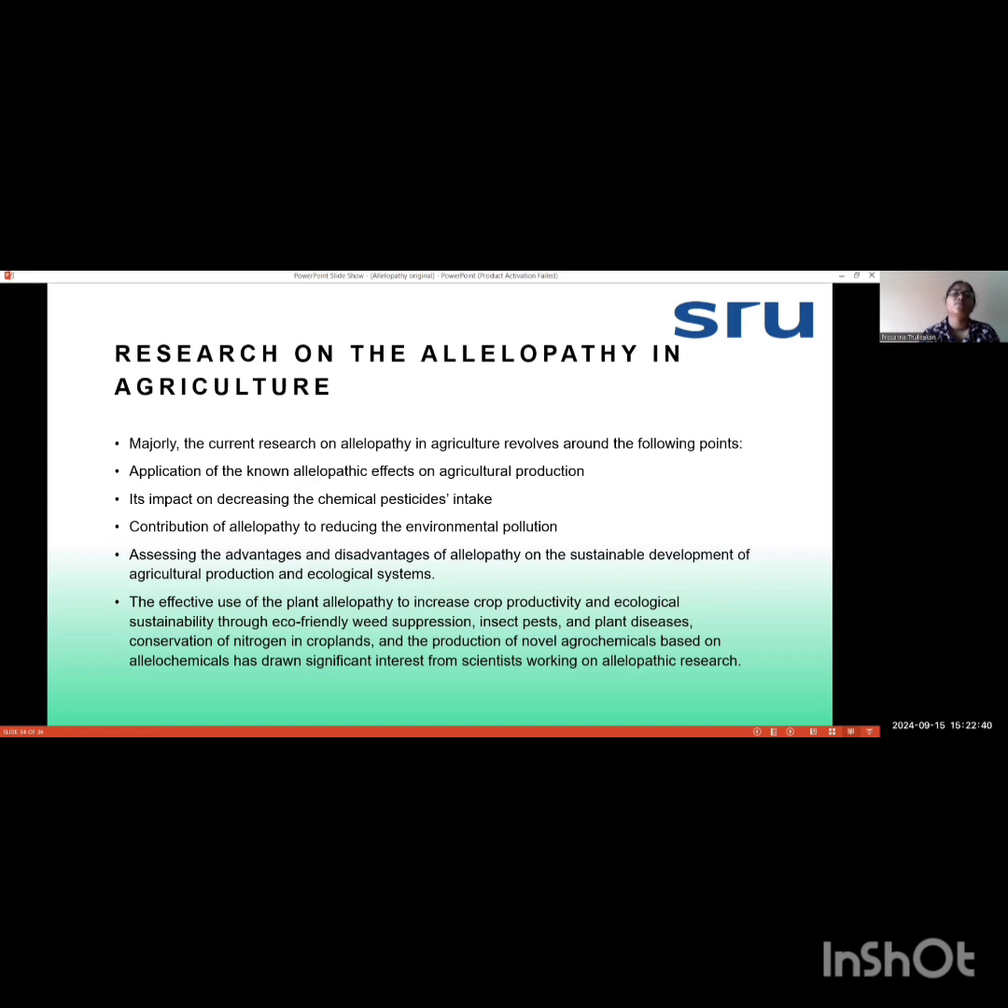Another point is the contribution of allelopathy to reducing environmental pollution. If we make pesticides or herbicides using allelochemicals, we can really reduce chemical usage and also environmental pollution. Another is assessing the advantages and disadvantages of allelopathy for the sustainable development of agricultural production and the ecological system. We need to know the cons and pros of allelopathy, and we can use it in a sustainable way.